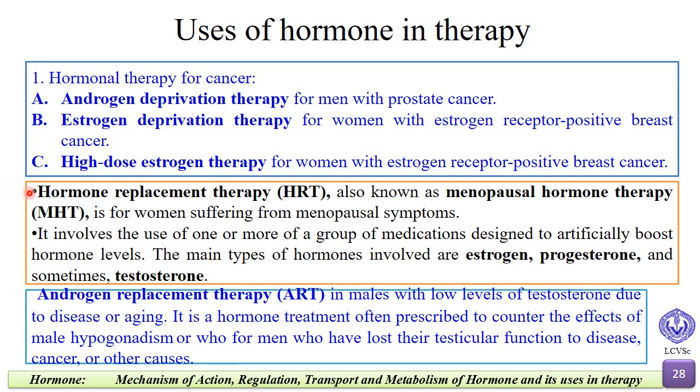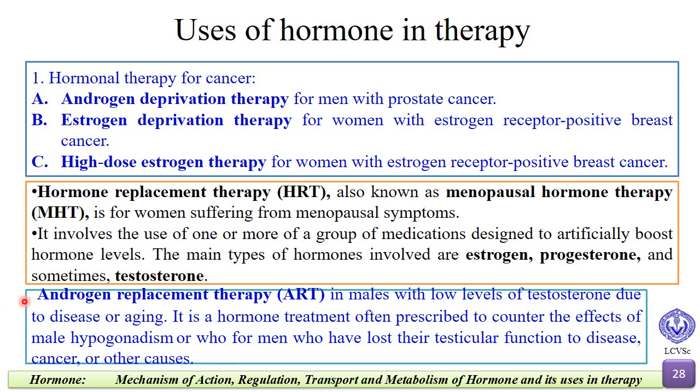Hormone replacement therapy (HRT), also known as menopausal hormone therapy, is for women suffering from menopausal symptoms. It involves the use of one or more groups of medication designed to artificially boost hormone levels. The main types of hormones involved are estrogen, progesterone, and sometimes testosterone.